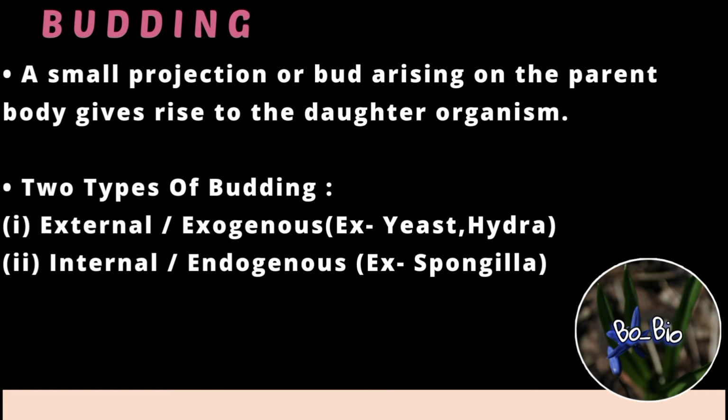In exogenous budding, the outgrowth of the bud is on the outer side of the parent body, and in endogenous or internal budding, the outgrowth of the bud is inside the body of the parent. Examples of organisms showing exogenous budding are yeast and hydra. The example of an organism showing endogenous budding is spongilla, which is a freshwater sponge.